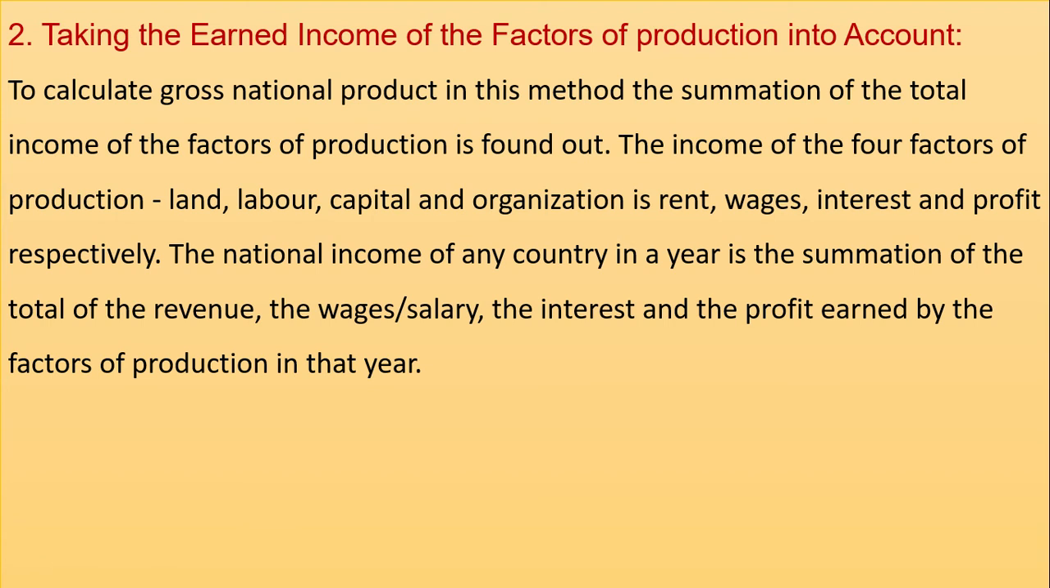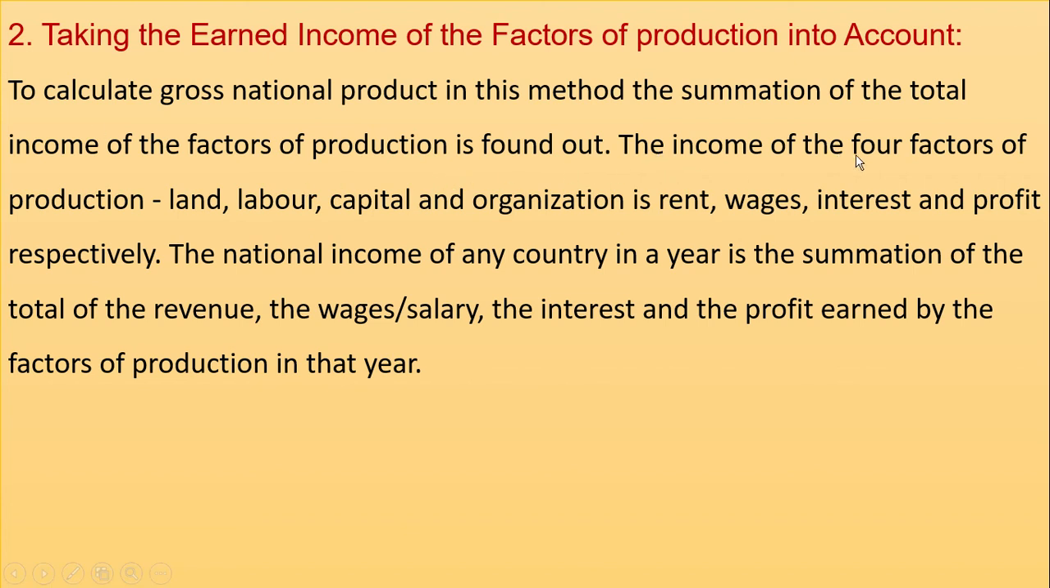The second method of calculating GNP is taking the earned income of the factors of production into account. So in this method, to calculate gross national product, the summation of the total income of the factors of production is found out. Do you know what are factors of production? Yes, in the previous classes I have discussed factors of production, isn't it?